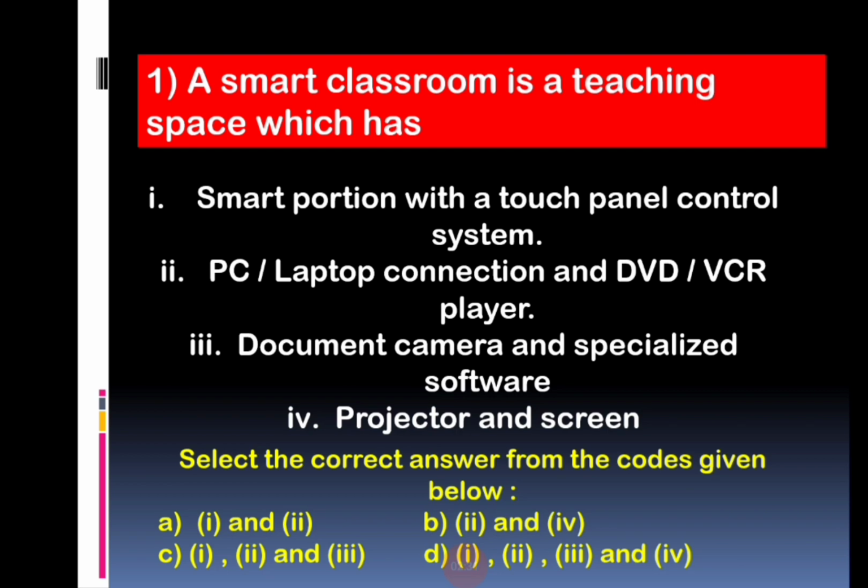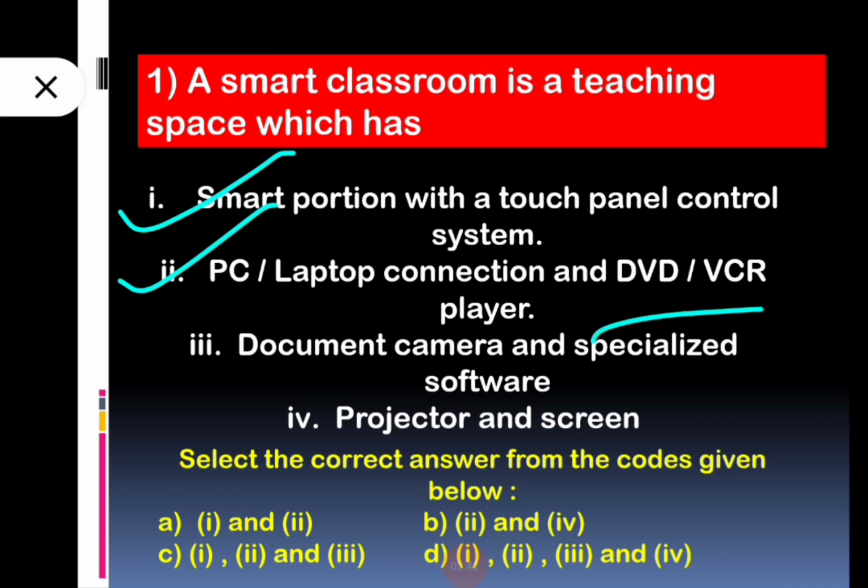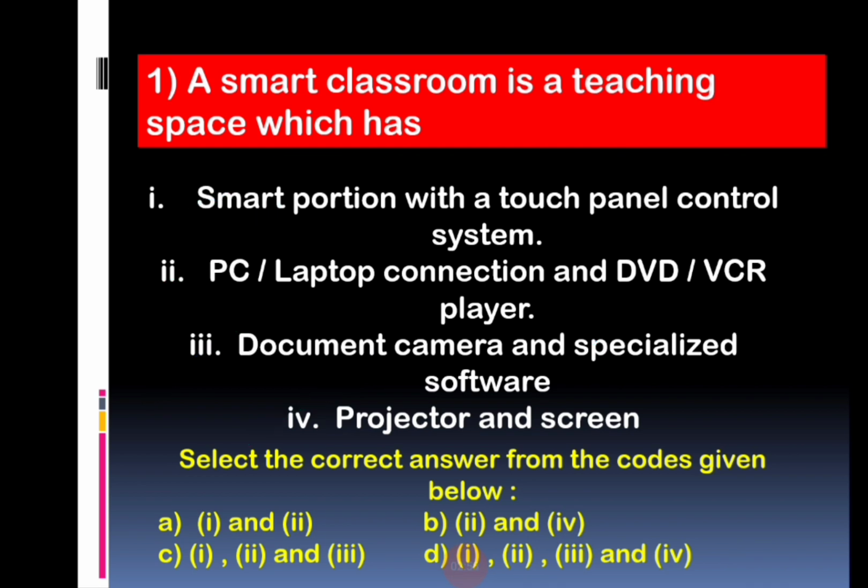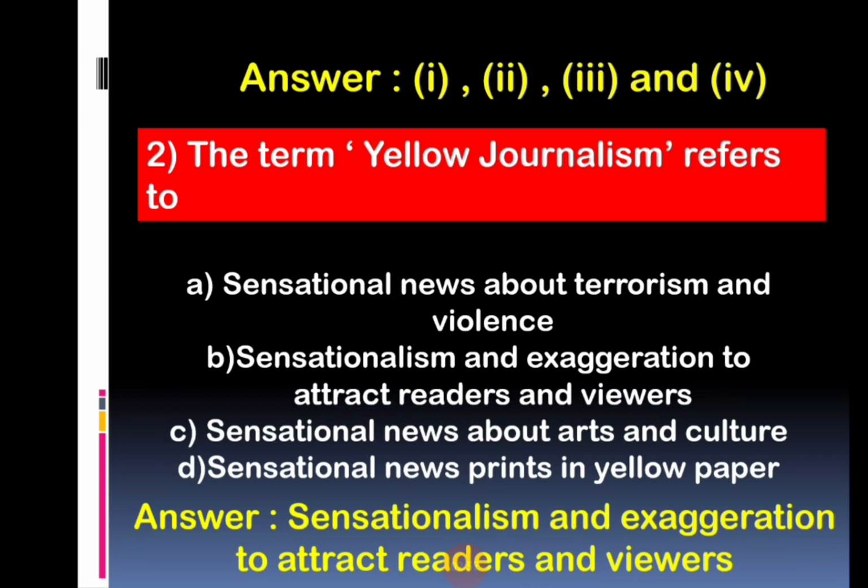A smart classroom is a teaching space which has a smart podium with a touch panel control system, PC or laptop connection and DVD VCR player; third, document camera and specialized software; and fourth, projector and screen. I think it is clear which one is the correct answer. Now move on to the next question.